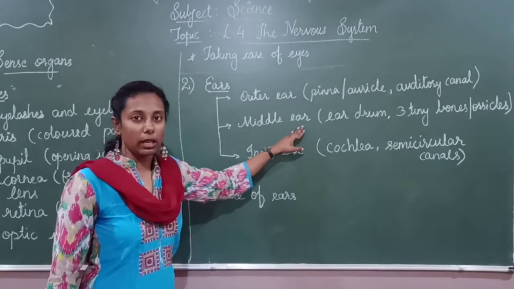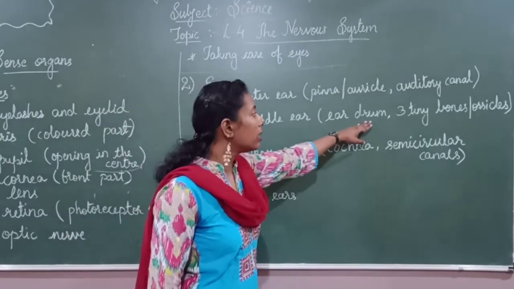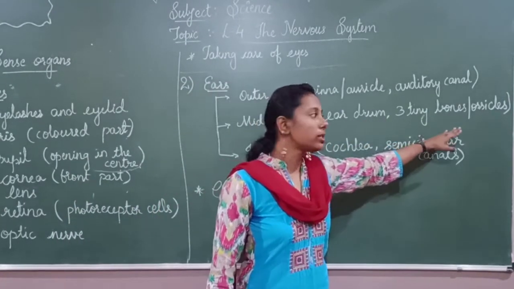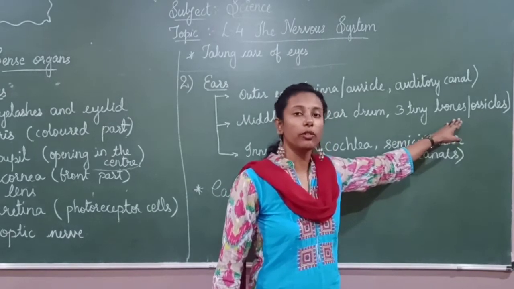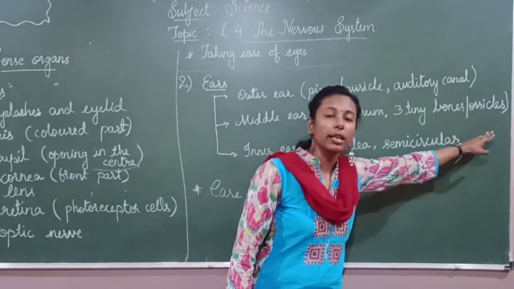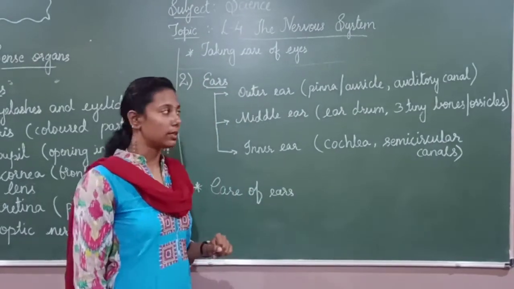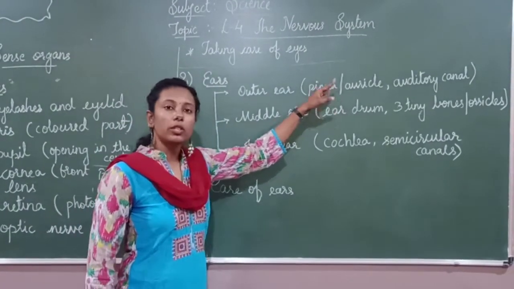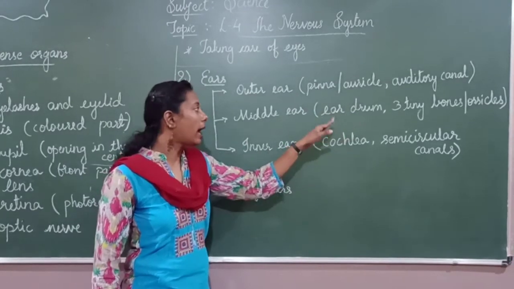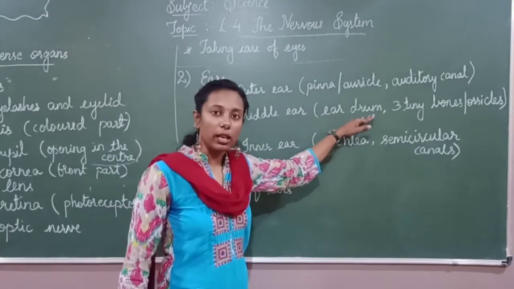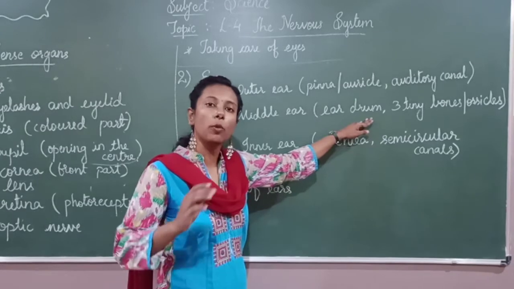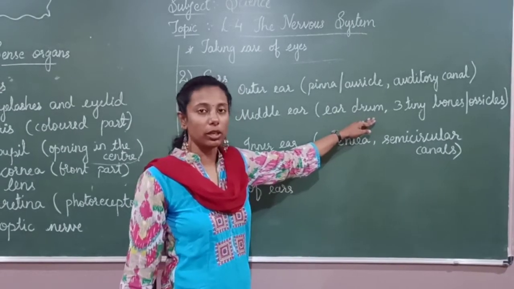Next, the middle ear consists of the eardrum and three tiny bones, also called ear ossicles. The waves travel from the auditory canal and fall on the eardrum, a small drum-like structure in the ear.